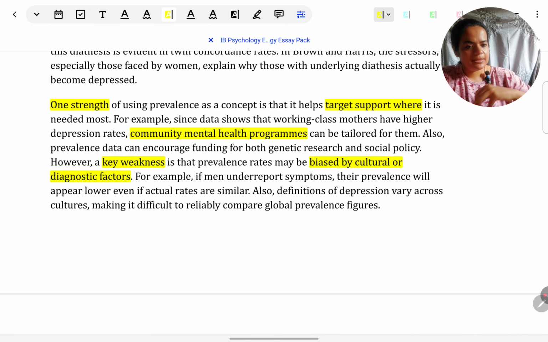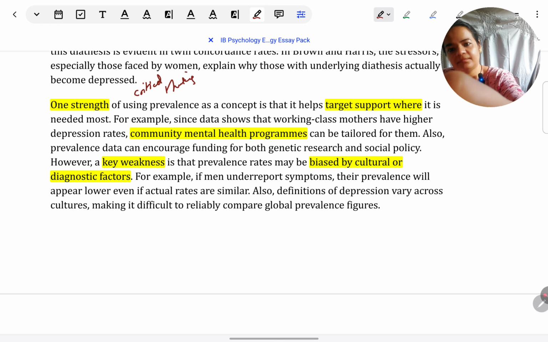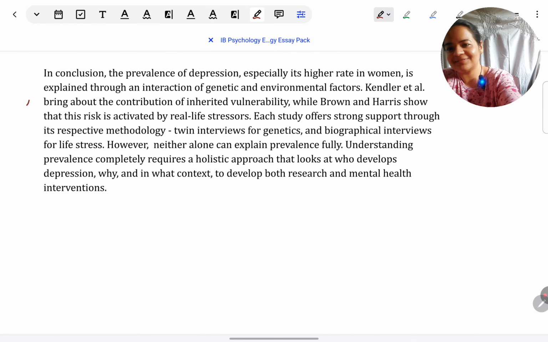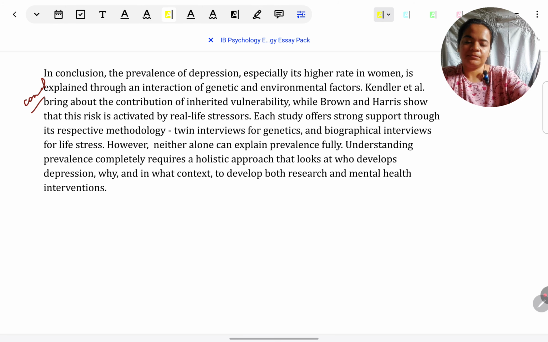Prevalence rates can be biased. When we are saying that women have more depression than men, is it really the case, or is it that men are just underreporting depression because of stigma? So can we trust prevalence rates at all? That is one issue, one weakness. This paragraph is just critical thinking of prevalence rates as a whole. That also needs to be included in a discussion question. And finally, there can be a conclusion. In conclusion, we summarize the arguments that we have made.